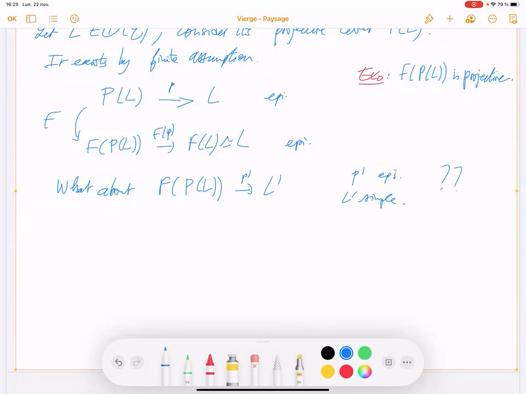The point is that f is full again, so you can come back.